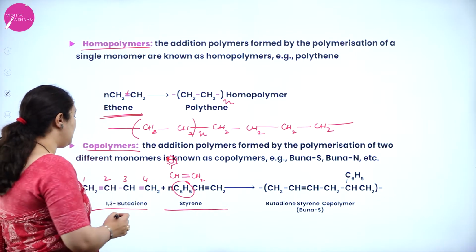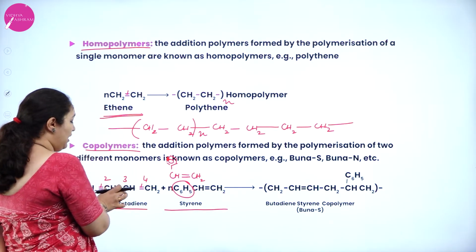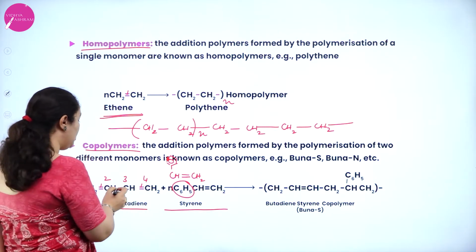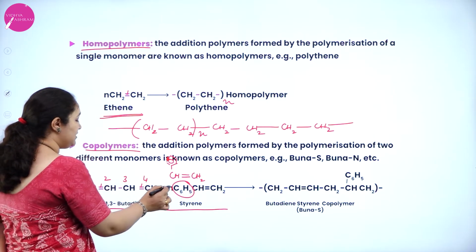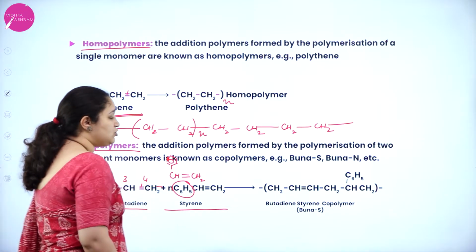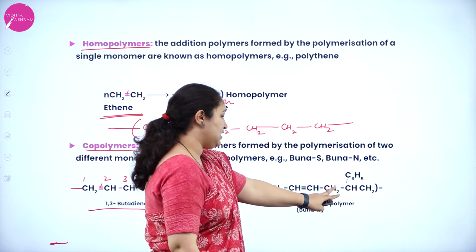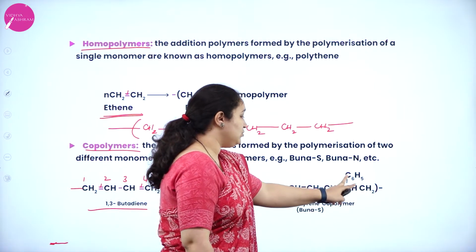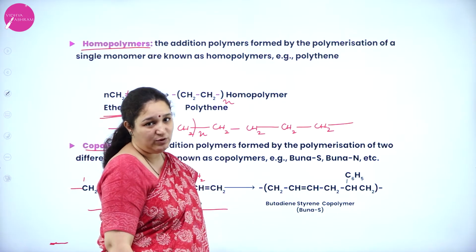Now what happens here is, this double bond is broken, this is broken. So now these two carbon atoms are short of one bond. So a new double bond is formed between these two. This will get extended, this will get extended, bonding to this carbon atom with a double bond. So you can see CH2, CH, double bond, CH, single bond, CH2, CH, CH2 with this CH, C6H5 remains as it is. It is not undergoing any type of reaction.